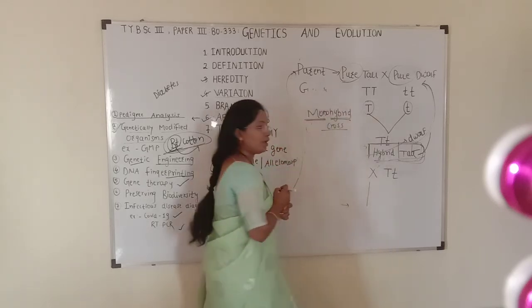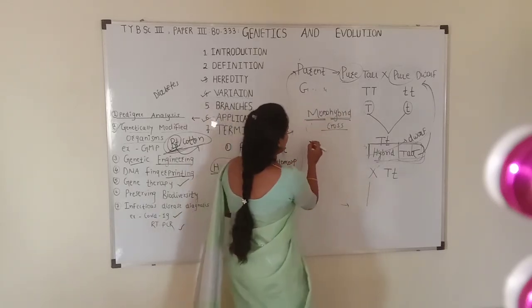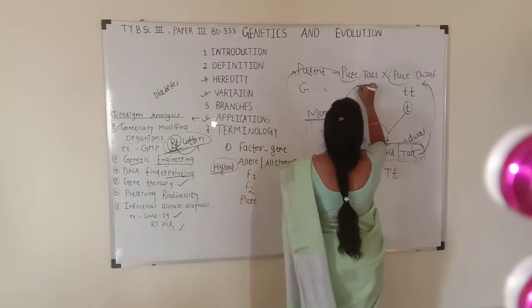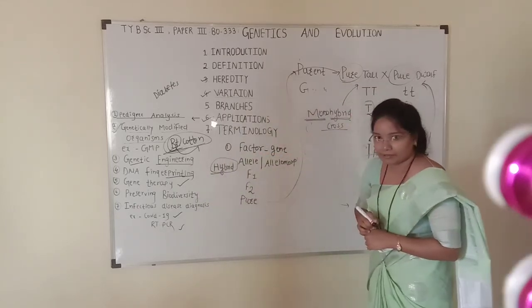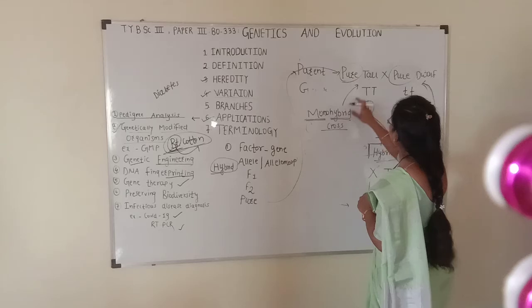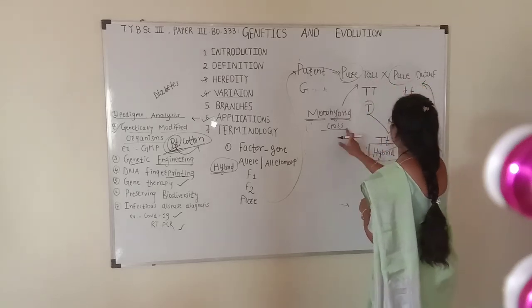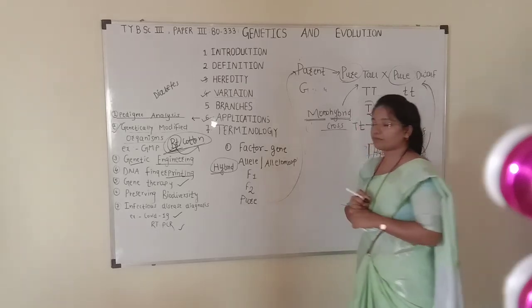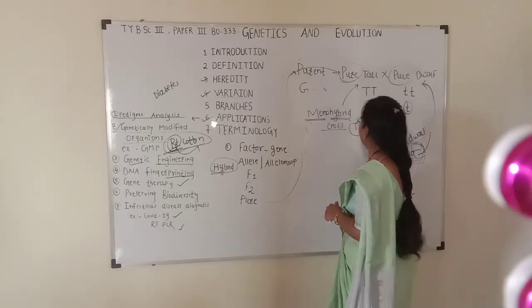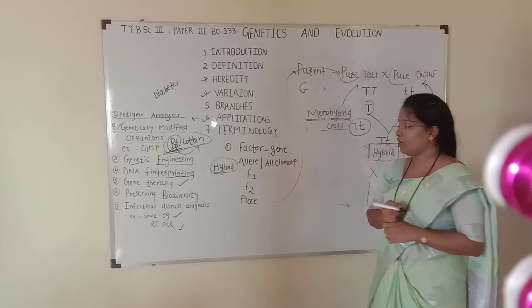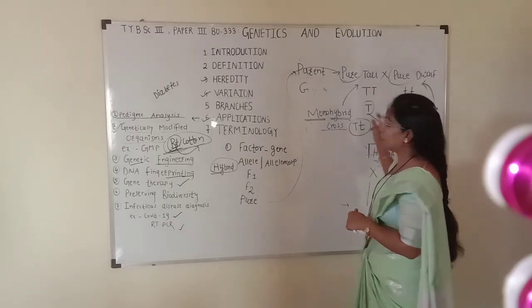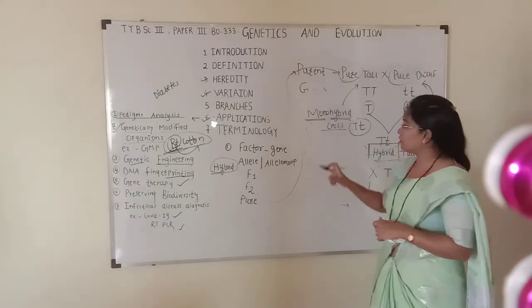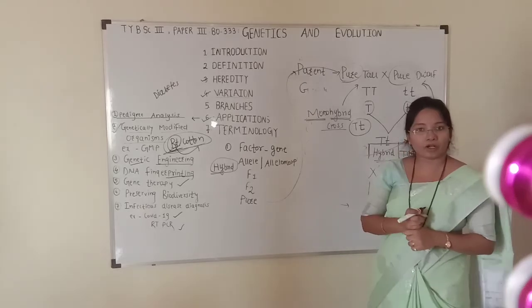So when we take only one character at a time, that is stem height, tall and dwarf, then in F1 generation capital T, small t, it is a monohybrid. The cross taken between a single pair of contrasting characters is called a monohybrid cross.